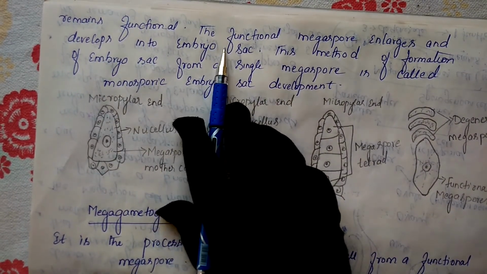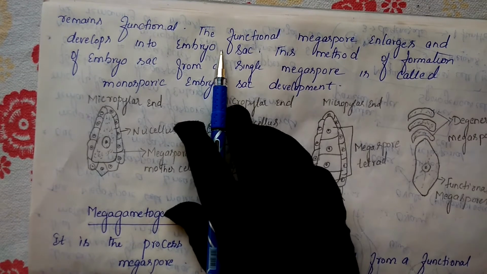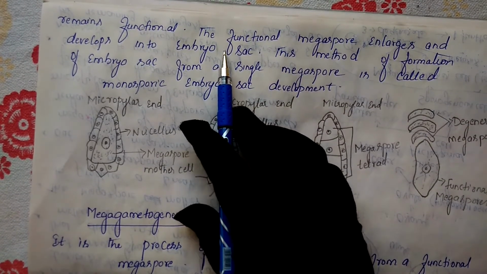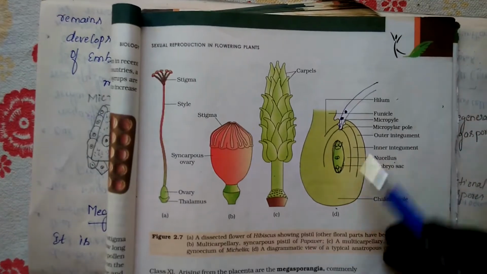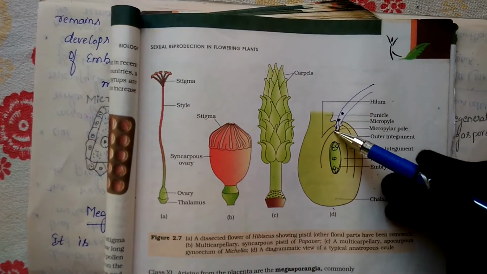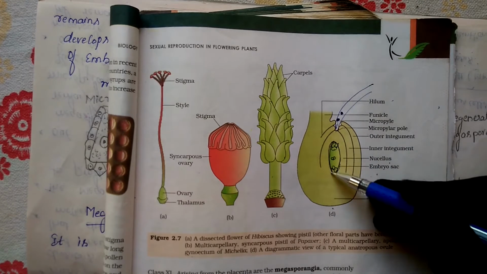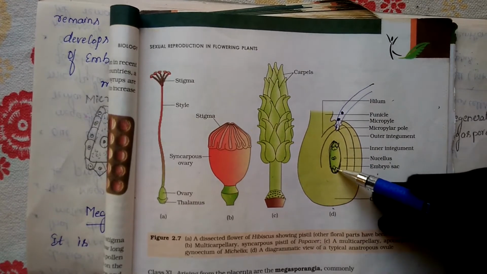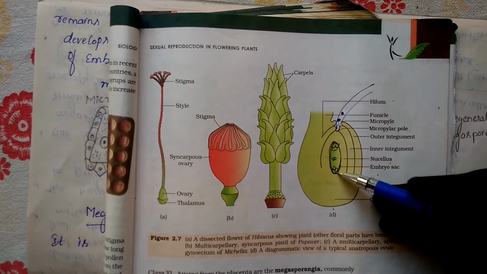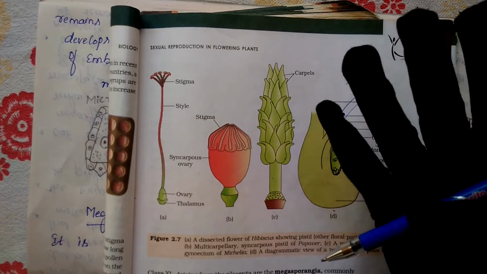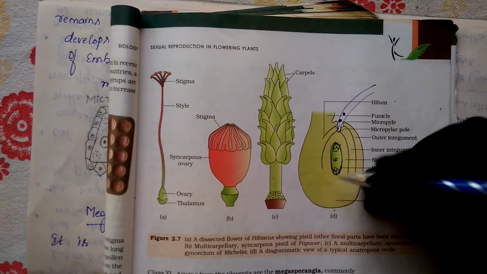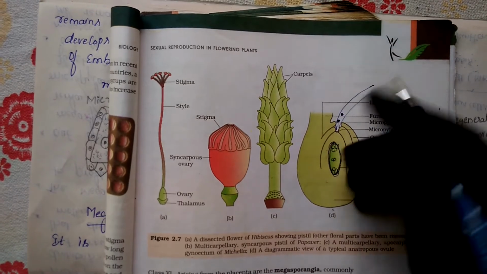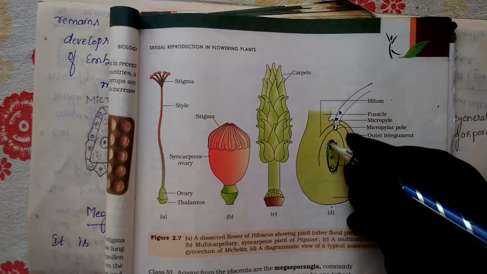It will develop into an embryo sac, as I said yesterday. This is the structure of the anatropous ovule. As I said yesterday, this is the micropylar region. The formation of this is nothing but one megaspore. How many megaspores will we get here? Four. Among them three degenerate, and only one becomes functional. So this forms an embryo sac.